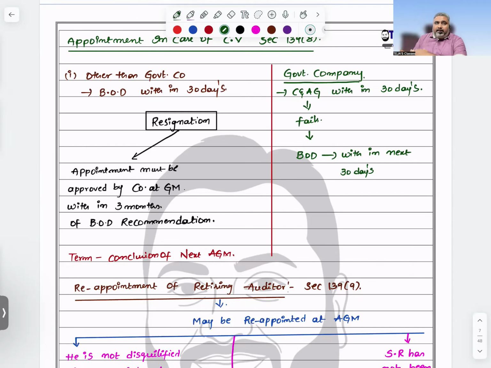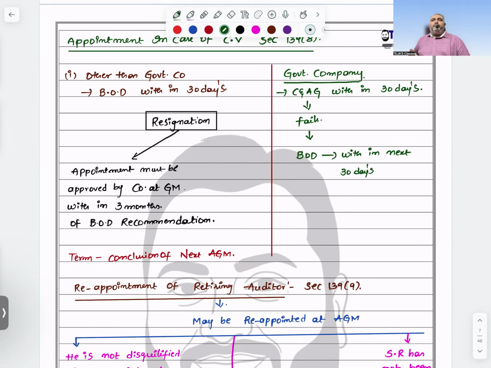If it is other than resignation, the remaining situations, who will fill that? Other than a government company, the board of directors will fill it. Within how many days? 30 days. That's the reason I said other than 30 days, try to remember. Then you can write: remaining situations, 30 days.